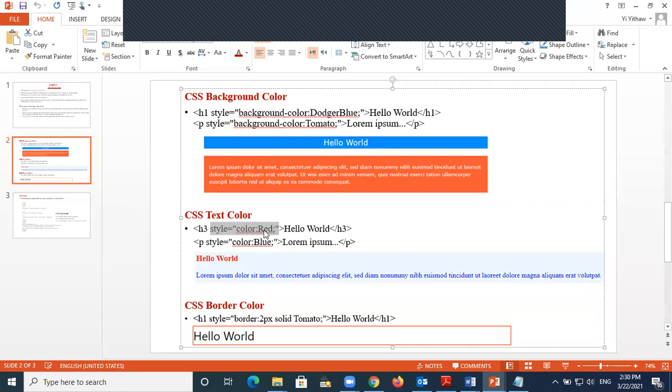Not only this, you can even put a background color like this. For example, for a paragraph, I want to put a style with background, another color here. This is called tomato color. But you can put yellow or green, never mind. So I'm going to put it on the paragraph, and the background is going to be this color.